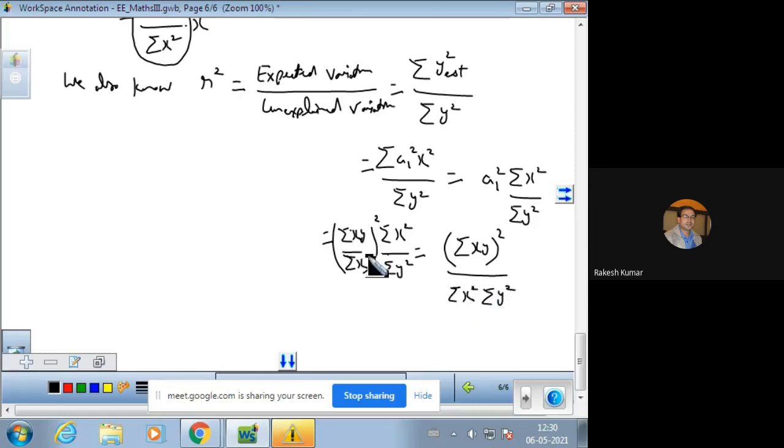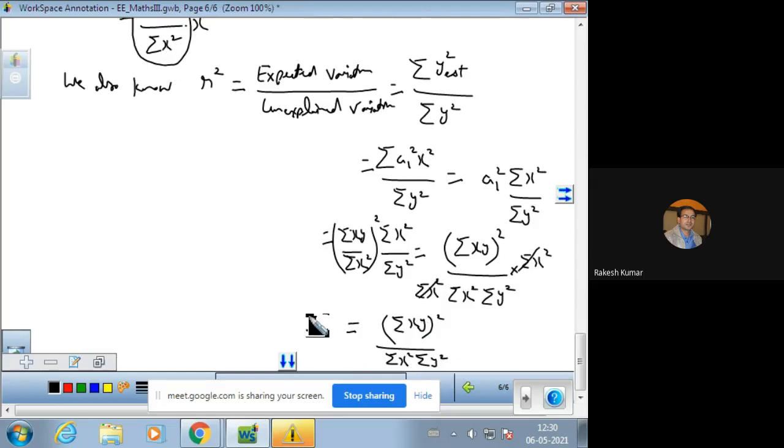So these are the values. Just see, sigma x square is there. Sigma x square whole square can be written two times. So like this, sigma x square into this sigma x square, and over sigma y square is there, and this can be cancelled with this. So you will have sigma xy whole square divided by sigma x square sigma y square.